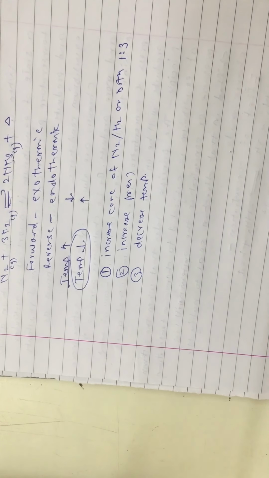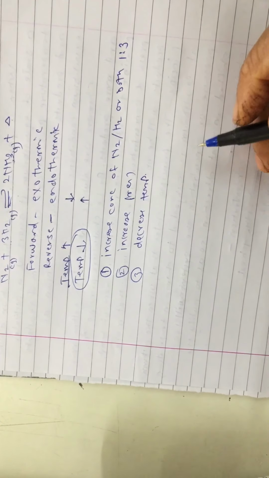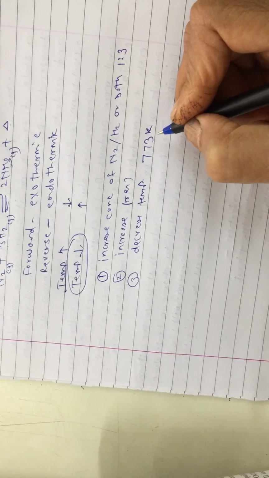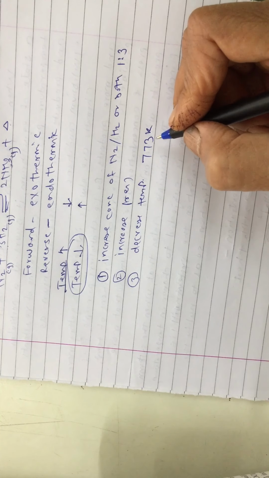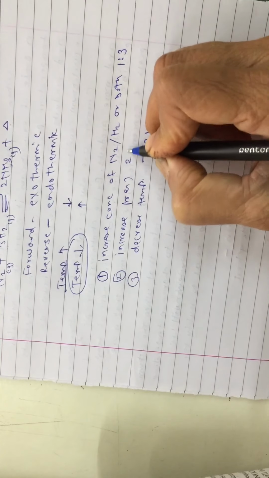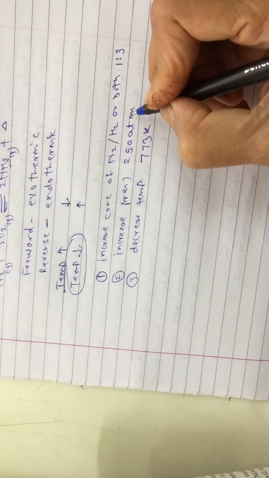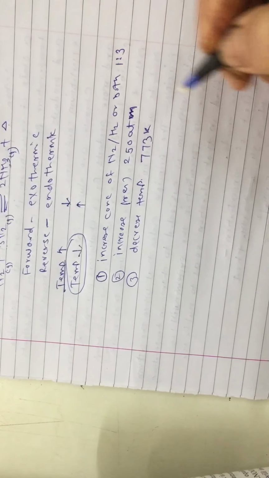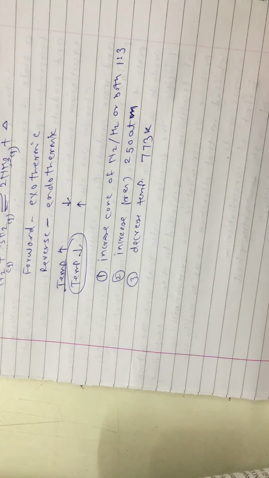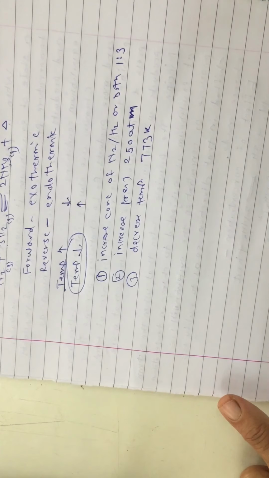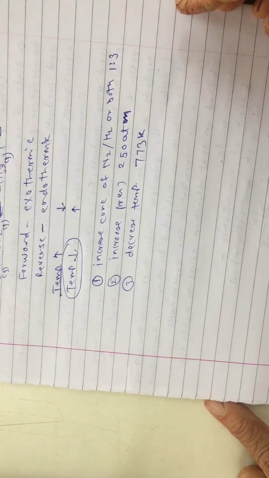So for formation of more and more ammonia, the optimum temperature is 773 Kelvin. Okay, and the optimum pressure is 250 atmospheric pressure. These conditions are also carefully selected. Okay, so this way we can apply Le Chatelier's principle to any chemical reaction to get more and more products. We will stop here. Thank you.